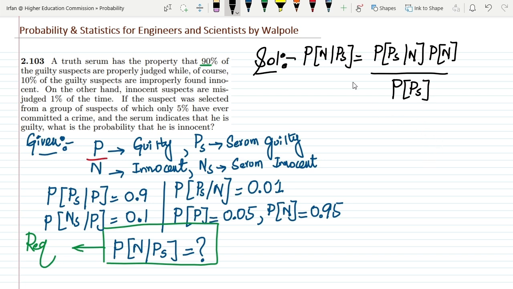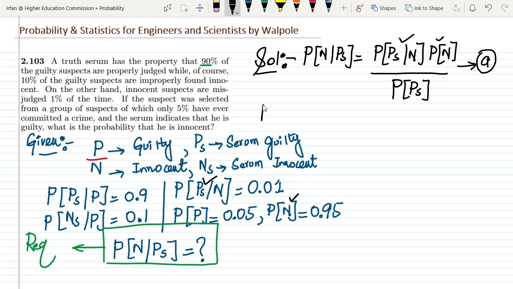This is what we want to find out, and let me call it equation A. Now all this data is available. P of N is already available here, but we don't know the probability of Ps.